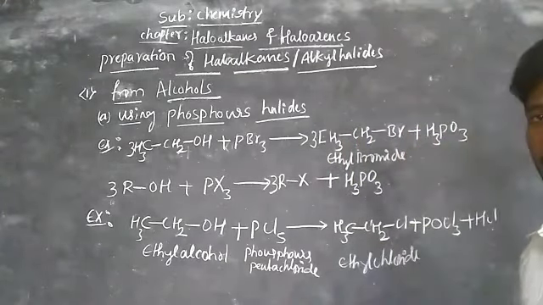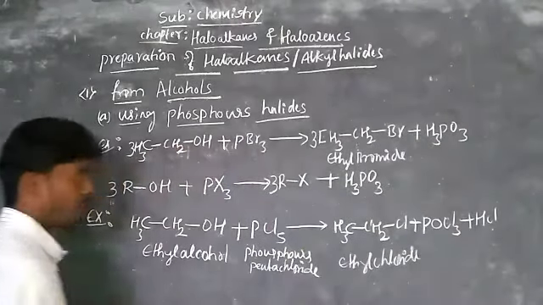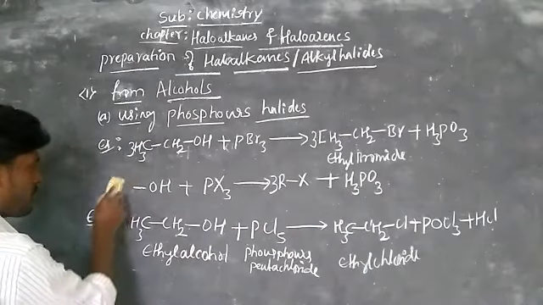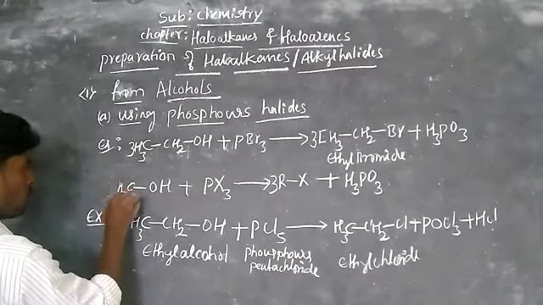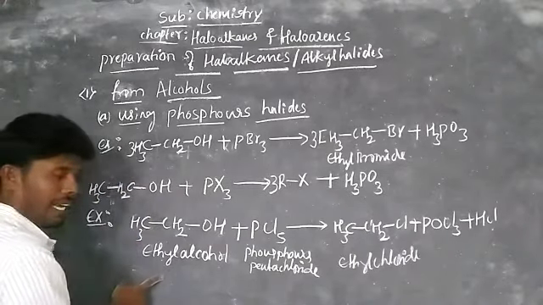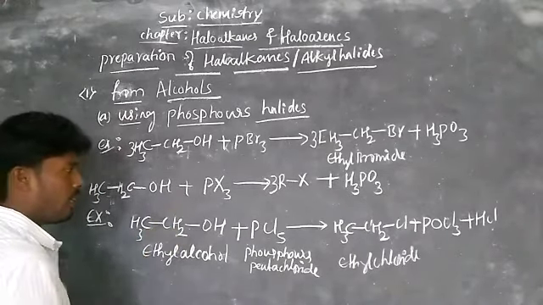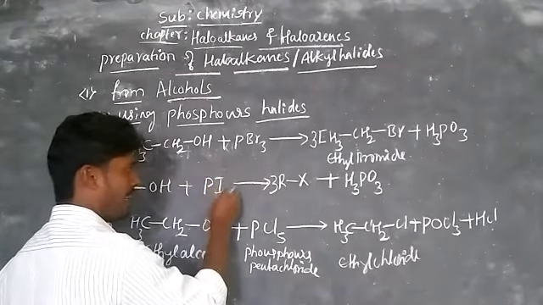Similarly, to prepare iodide, that is ethyl iodide, just manipulate the same reaction, and in place of R write ethyl, CH3CH2. Ethyl alcohol reacts with phosphorus triiodide, PI3.